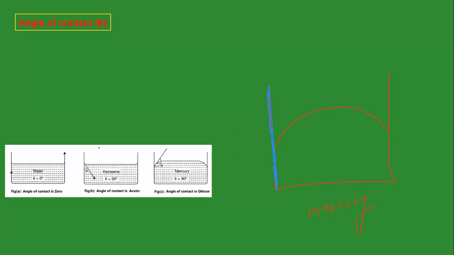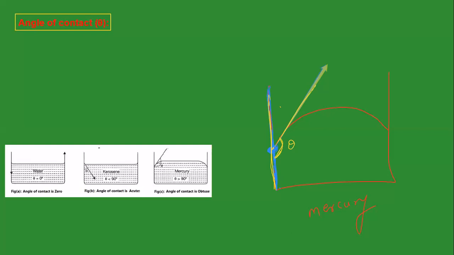From that point of contact, let me draw the tangent. So this is a tangent. This angle, measured from the side of the liquid, is the angle of contact, between the solid surface and the tangent, not this one. So this angle is the angle of contact.